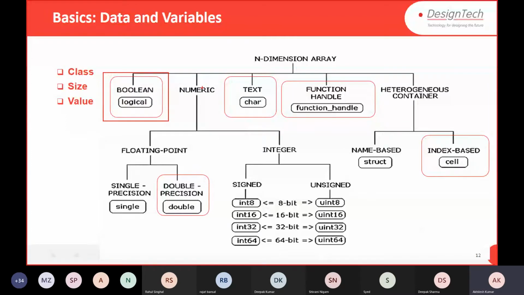Then numeric data, of two types: single precision and double precision floating-point data. When you define any numeric variable, by default it is created as double precision.